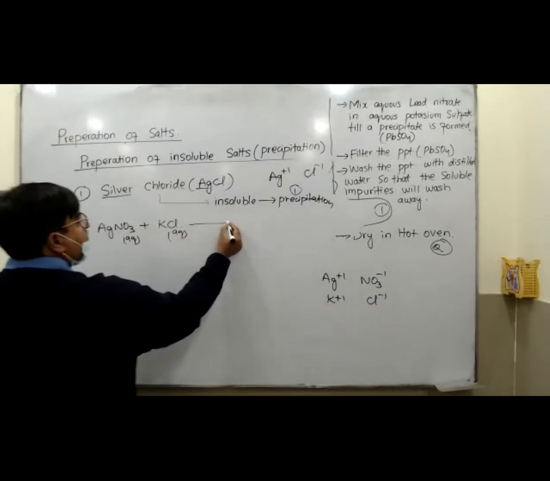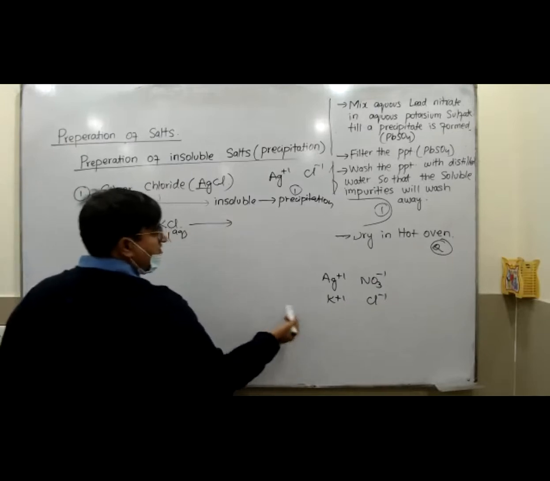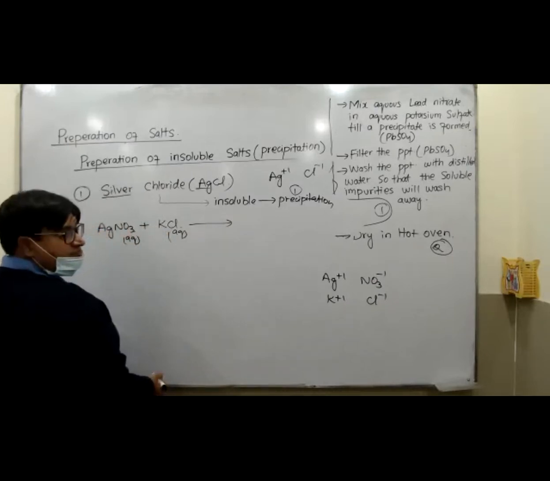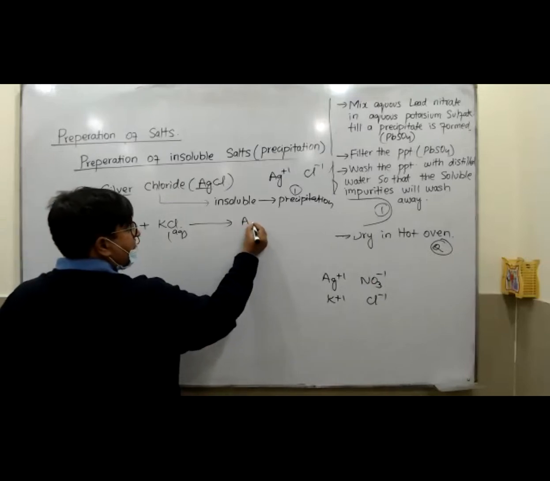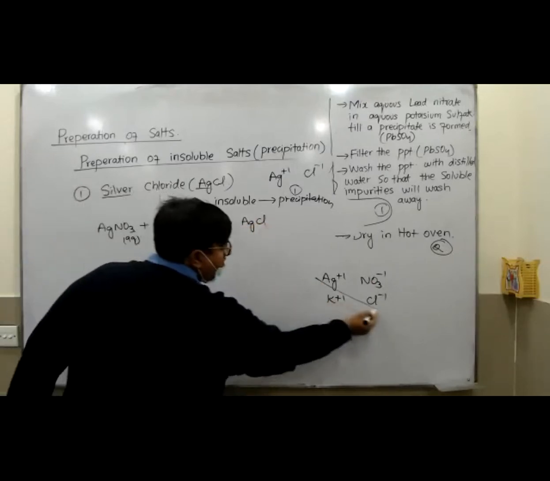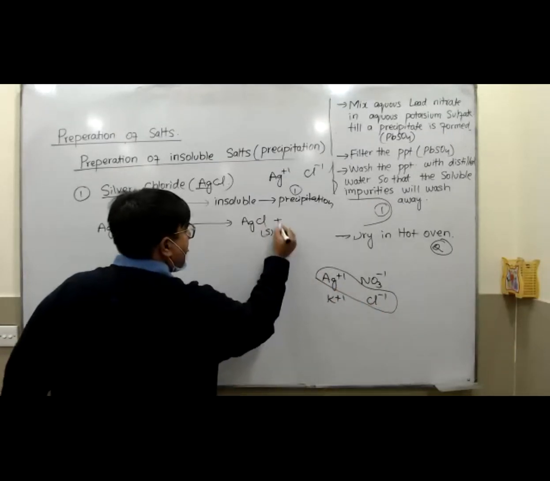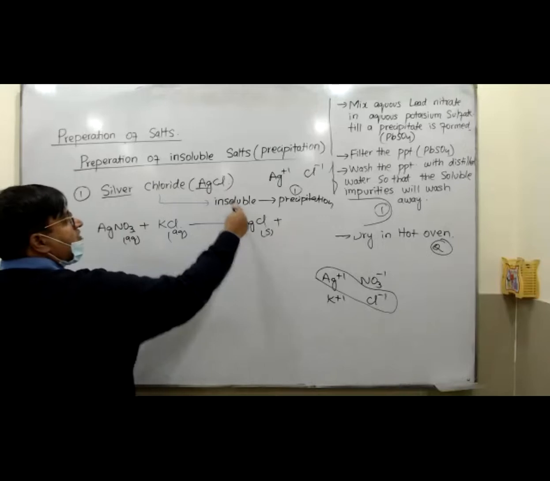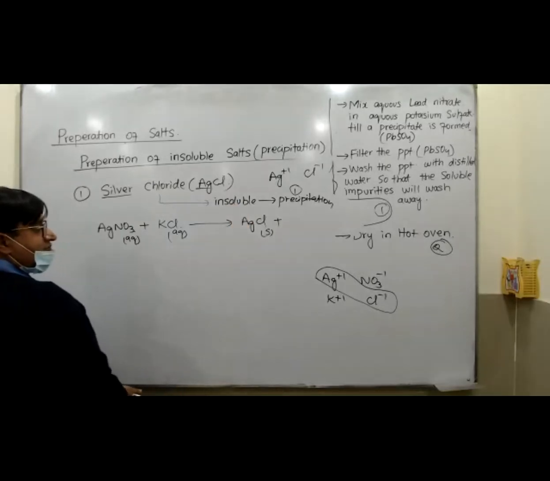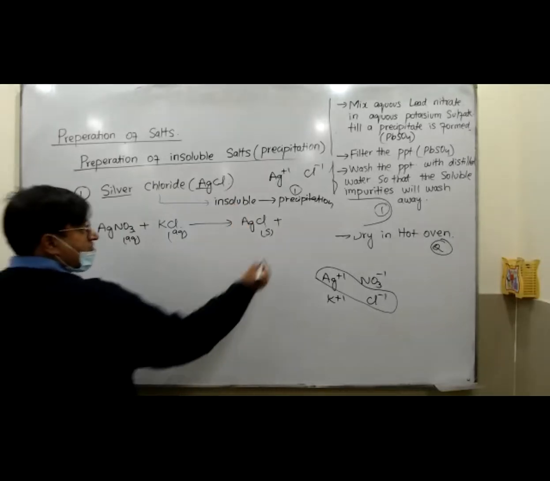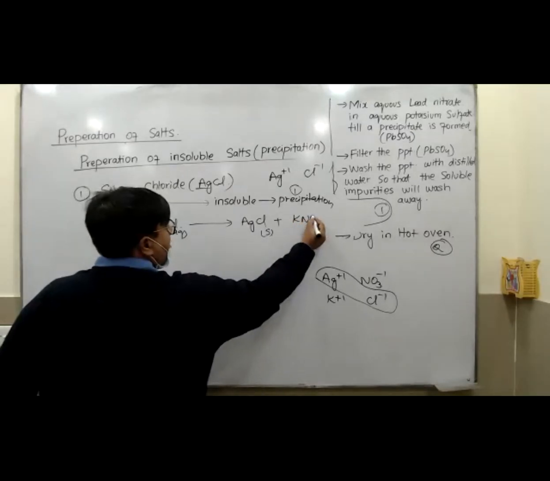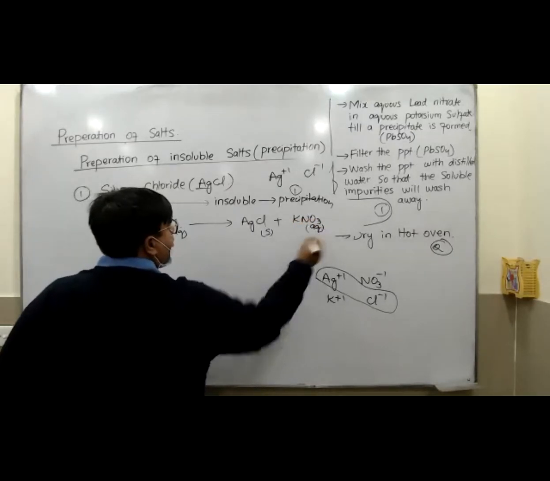So KCl. When you mix them together, what will you get? Sir, we will get AgCl solid. AgCl solid. Join the positive to the negative of the other thing. AgCl is solid because it is insoluble. And then, sir, KNO3 aqueous. KNO3 is aqueous. That's wonderful, my dear.